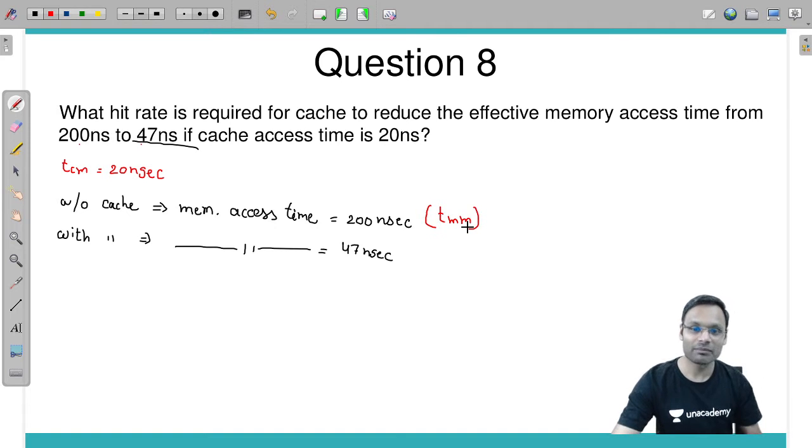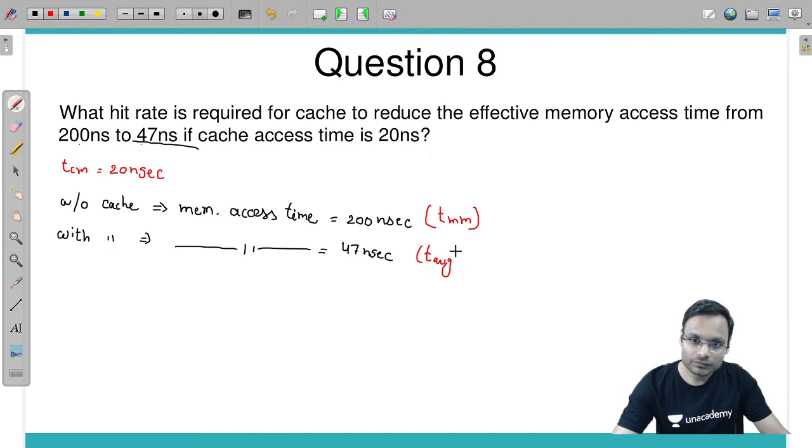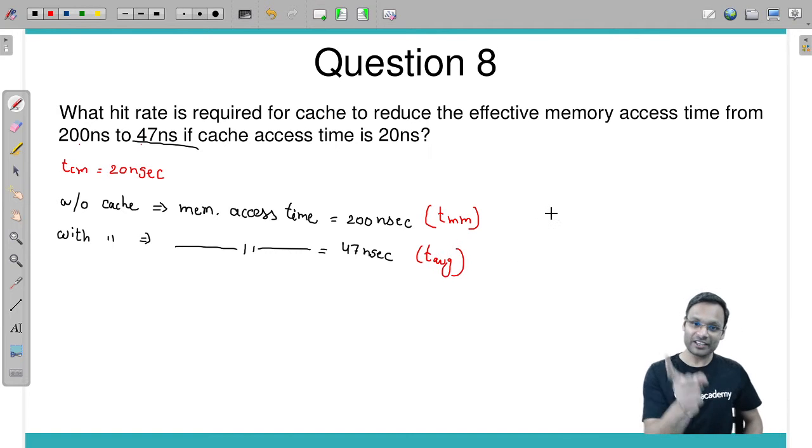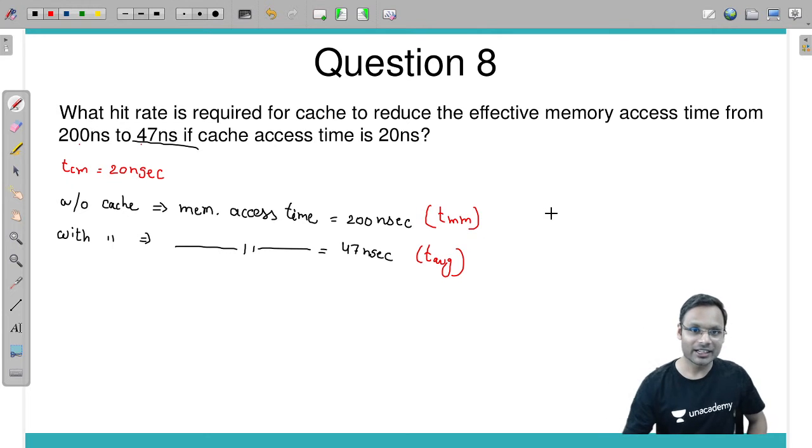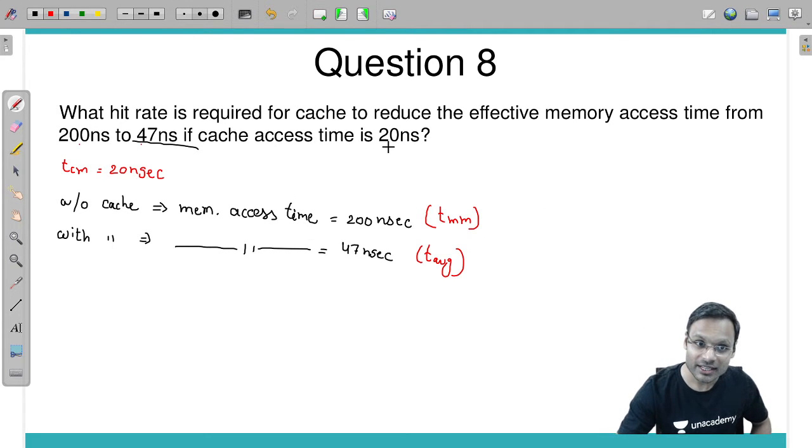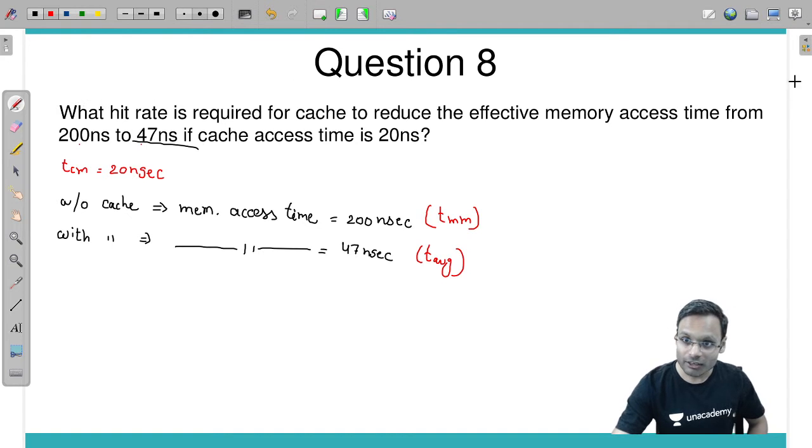Main memory access time is given as 200, and with cache it's the average memory access time given. So average access time is 47 nanoseconds, main memory access time is 200 nanoseconds, cache access time is 20 nanoseconds. Use the regular formula for T average and get the hit rate.